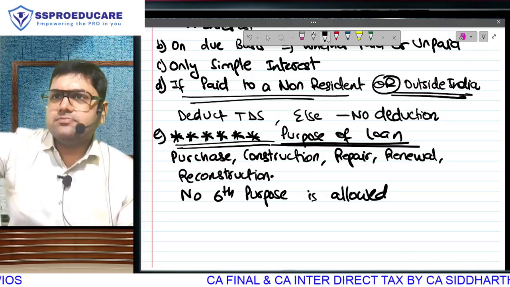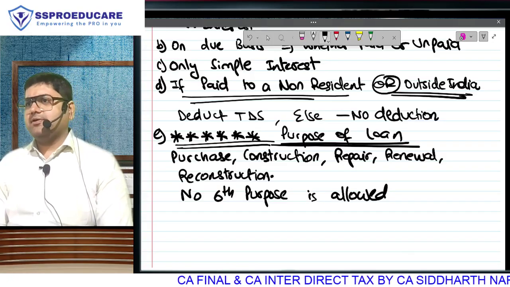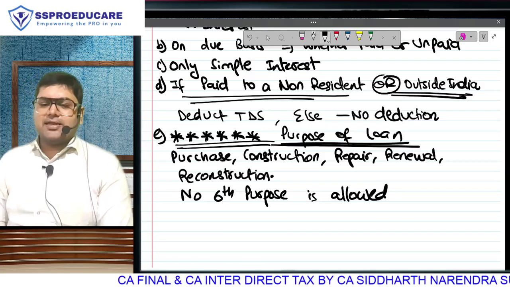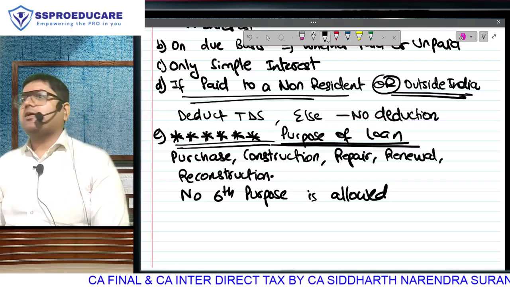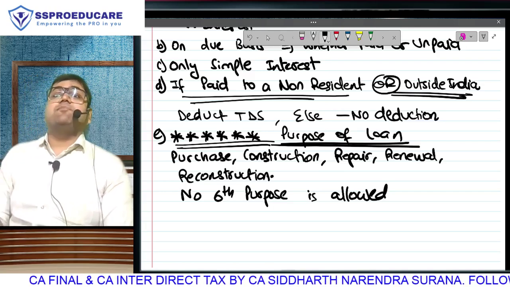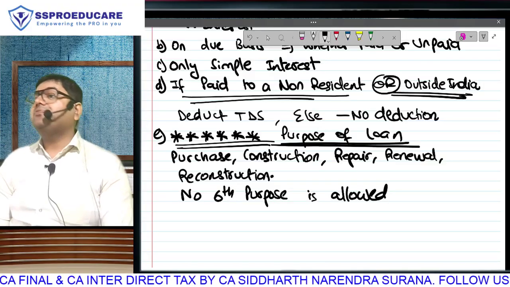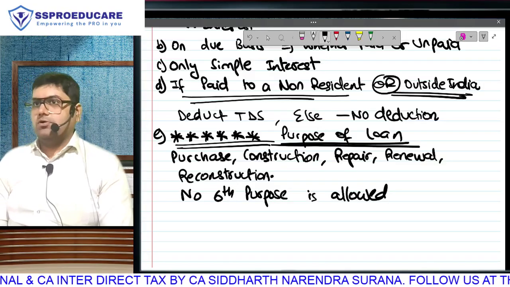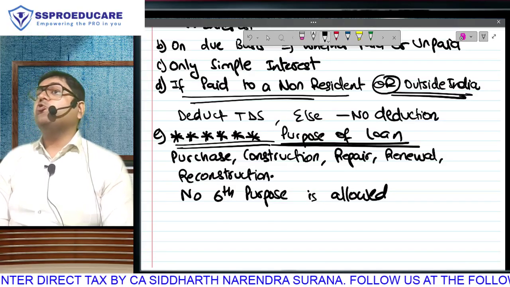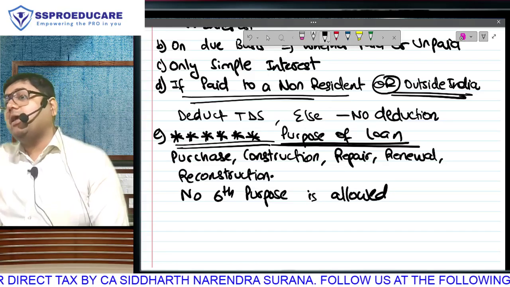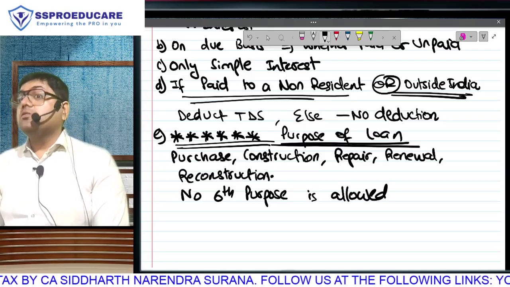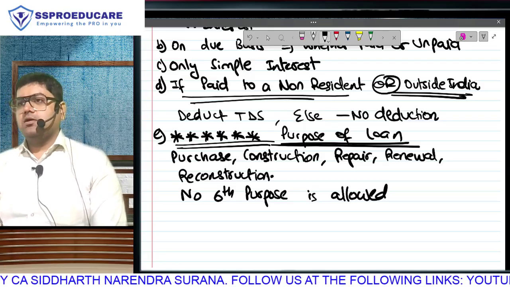Purchase, very easy. Ready-made building, pay money and acquire it. Construction, buy a land and use it to construct your house. Repair can be internal or external. Renewal can be, breaking the entire property internally and renovating it. And reconstruction means existing structure ko you demolish and in that place you construct a new thing. You need loan for these big expenses. And that should be only purpose of your loan. If you use your loan money for any other purpose, so it will not be allowed. The end use of your loan money should be one of them.